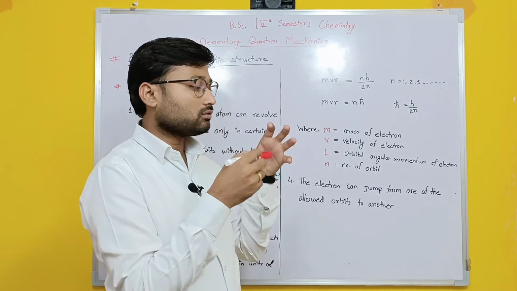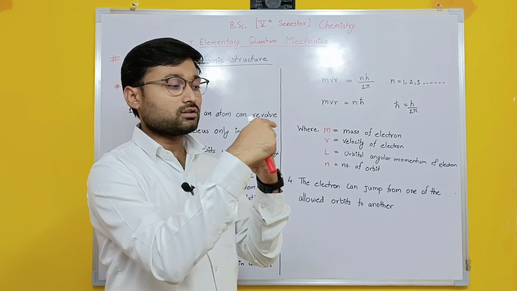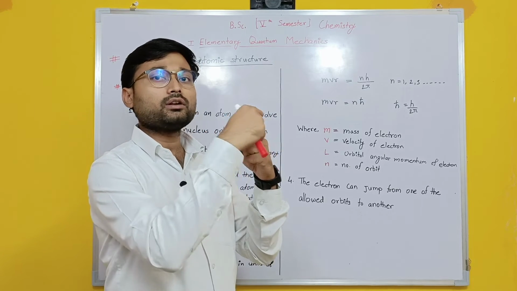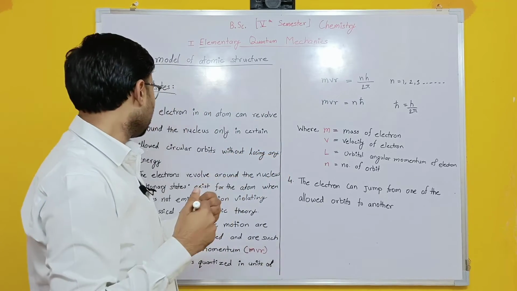So the atom is like this. The electrons are revolving around the nucleus. So if electrons are there, one electron will always revolve in particular orbits only. So this is the first postulate.